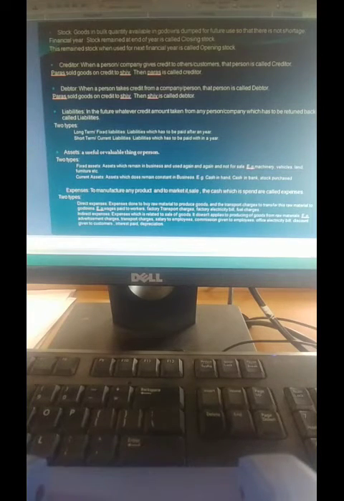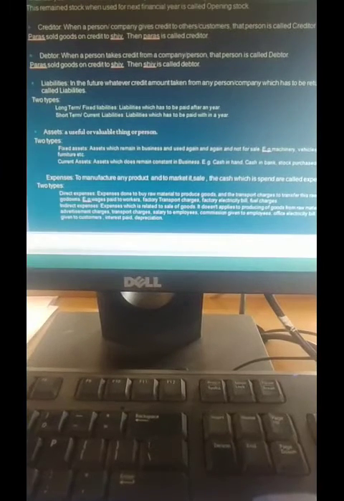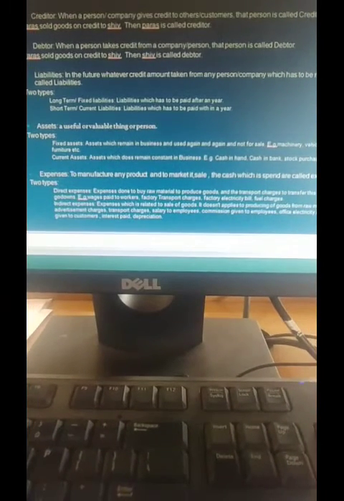Another word is what? Current liabilities, okay. Now what are the meanings of this? First one, long term fixed liabilities means what? Liabilities which have to be paid after a year. If I am a retailer, I want to pay off my credit balance to any person from whom I have taken a loan. I have to repay it after a year, or after 2 years, 3 years. That is called long term.